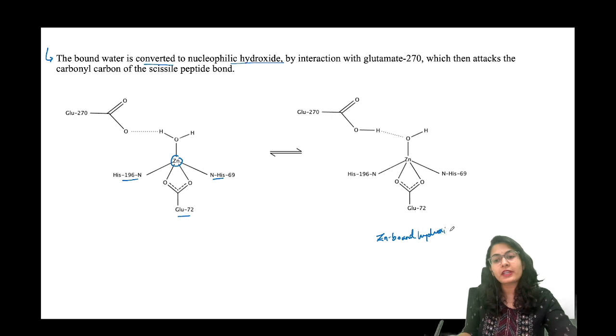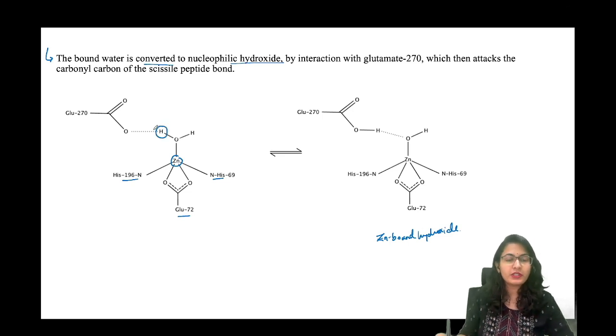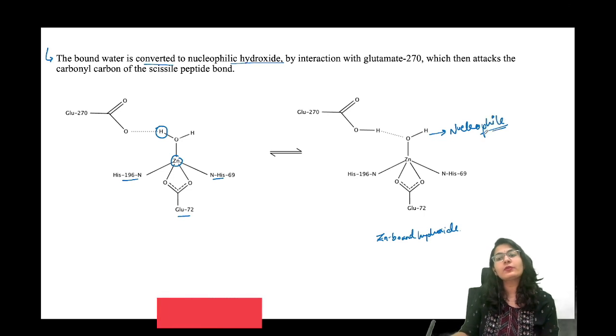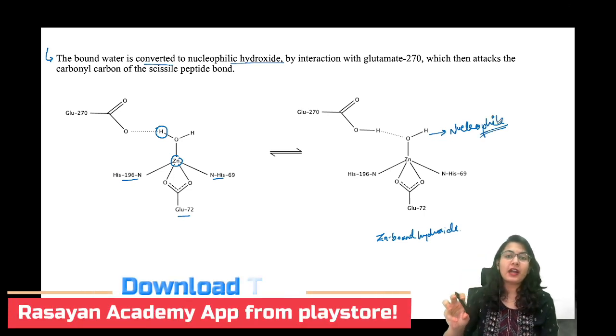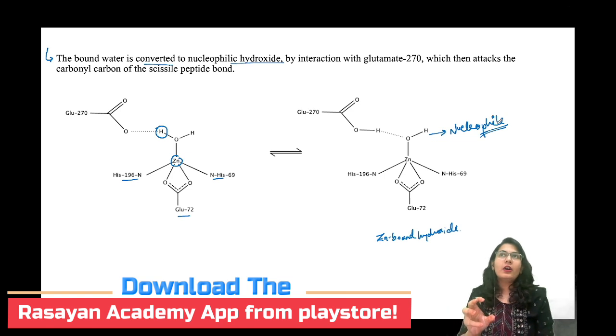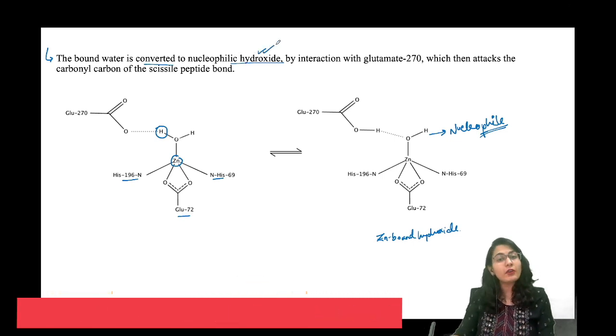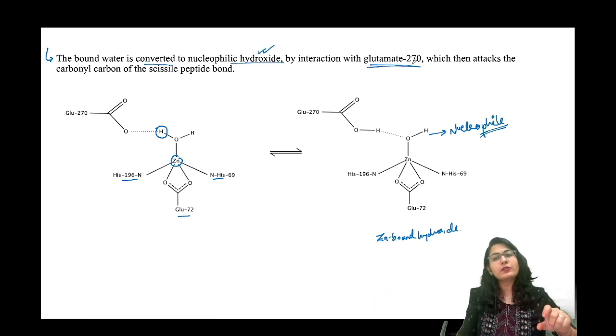Zinc bound hydroxide. So what happens is the other glutamate, this is a free glutamate, is going to take away the proton from over here, all right, and then it is going to convert this into an OH. Now this zinc bound hydroxide is the actual nucleophile. This is the nucleophile which is going to attack the carbonyl part of the peptide chain. Okay, so the bound water is converted into nucleophilic hydroxide by interaction with glutamate 270.